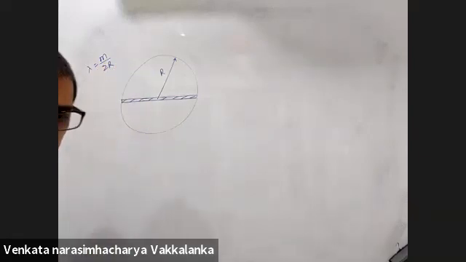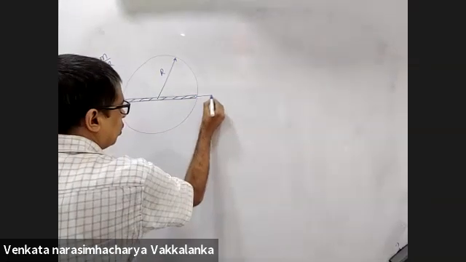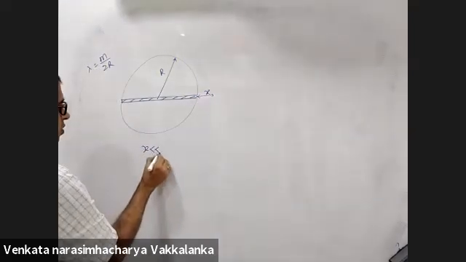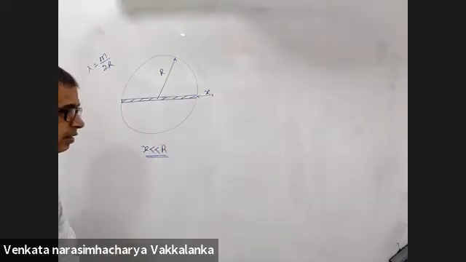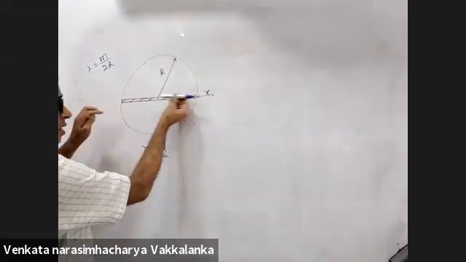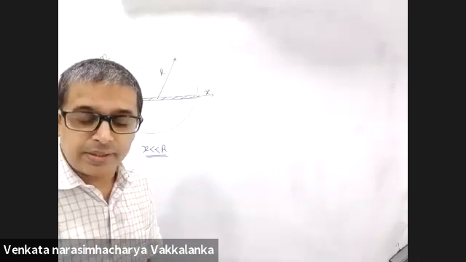What will be the length of the rod? Diameter of Earth. This rod is slightly displaced to the right such that x is much smaller than R.